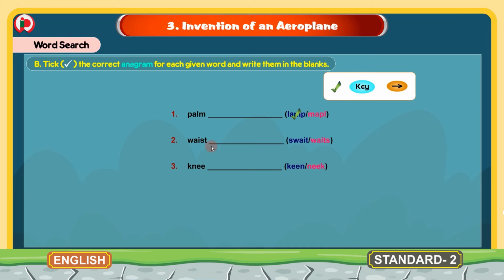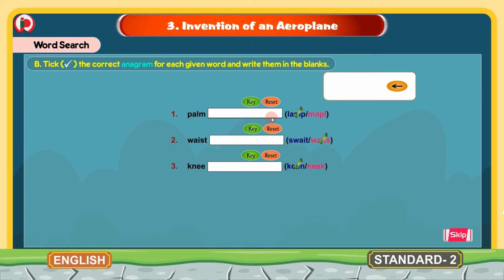2. Waist. The anagram for waist is weights. Weight, weights. We will tick the weights here. 3. Knee. The anagram for knee is keen. We will tick the word keen here. So this is about the anagrams. Anagrams are the words which are formed with the given same letters. For palm, lamp is the anagram. Waist, weights is the anagram. Knee, keen is the anagram.